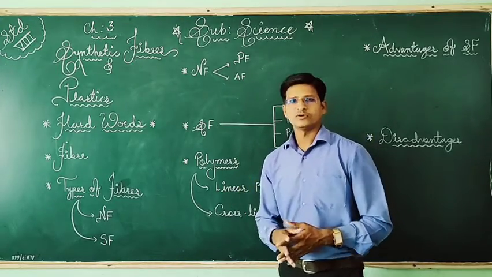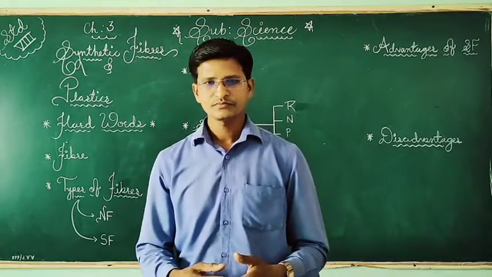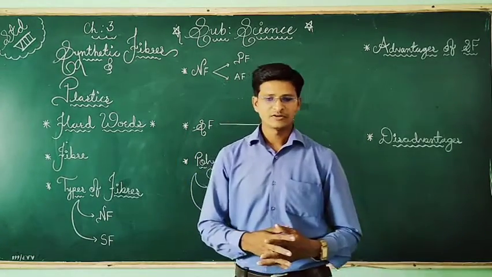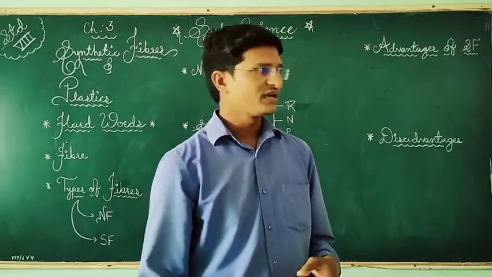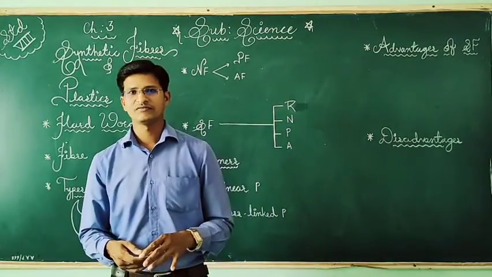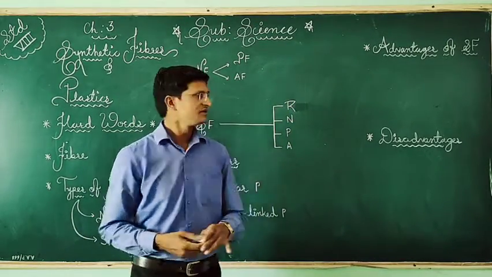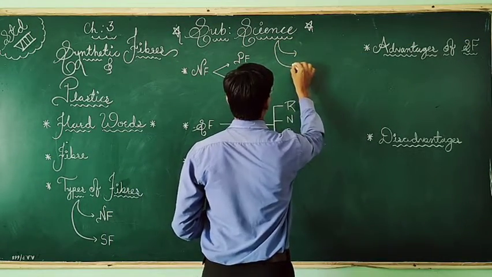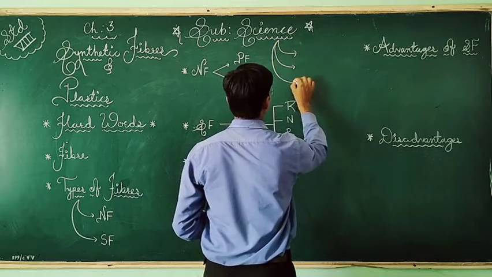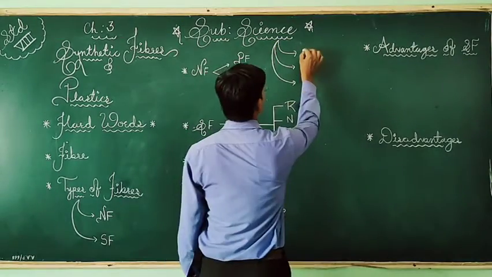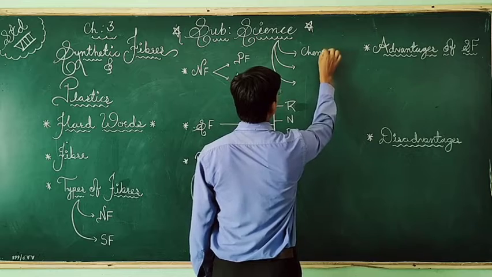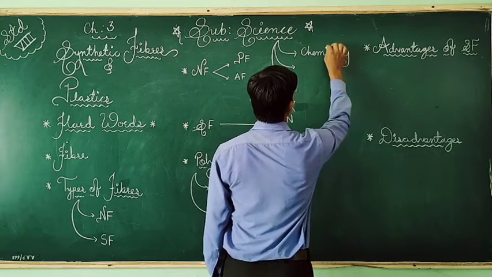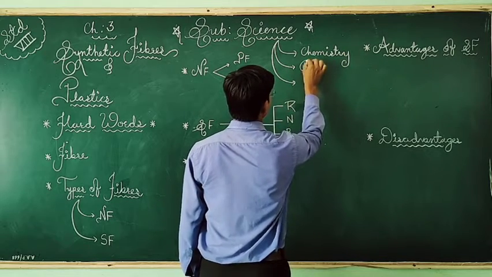Now I am going for the 3rd chapter. Chapter number 3 is a part of the chapters where we have 3 branches of science. The first is chemistry, which all students are aware of. The second part is physics.